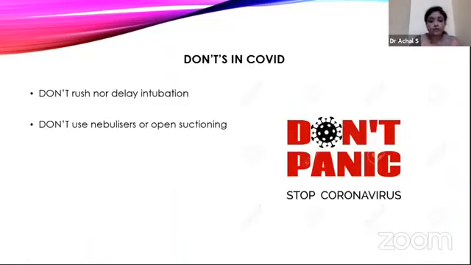Then the don'ts in COVID: don't rush to intubate, but at the same time, do not delay intubation. Don't use nebulizers in these patients; you can use the regular puff ones. Open suctioning is more dangerous because of more aerosol generation. Better to go for closed suctioning, and do not panic.